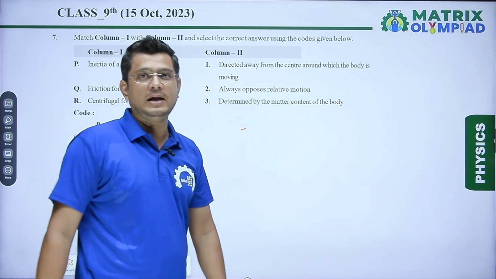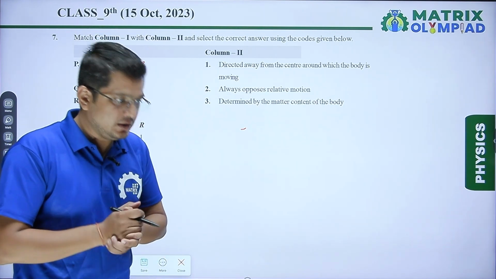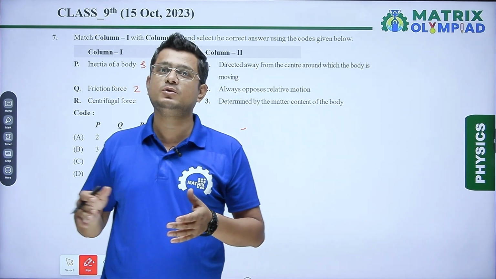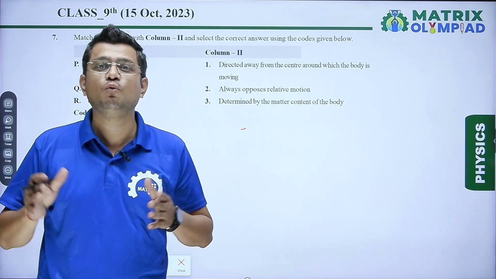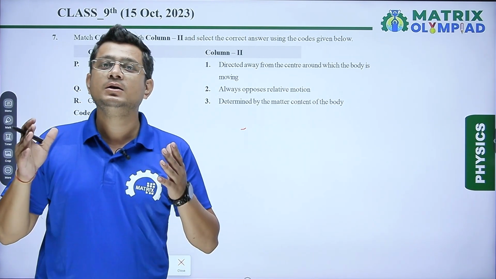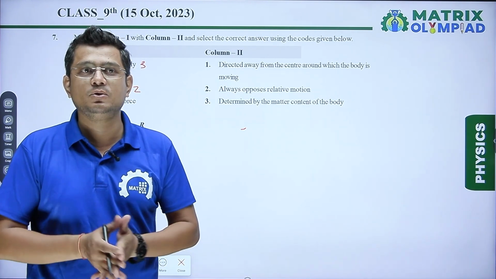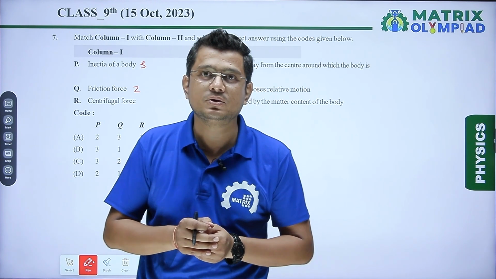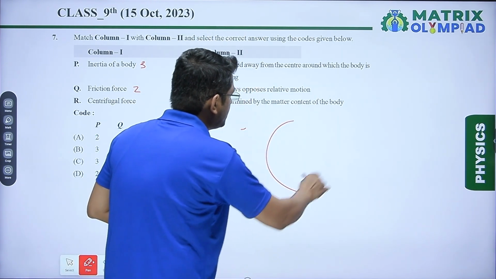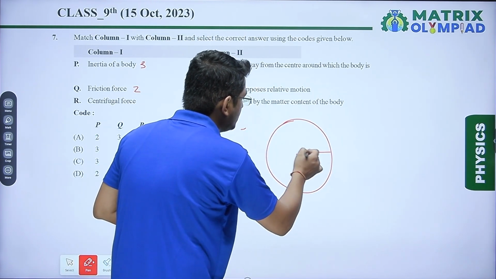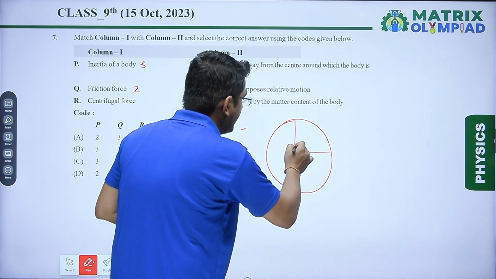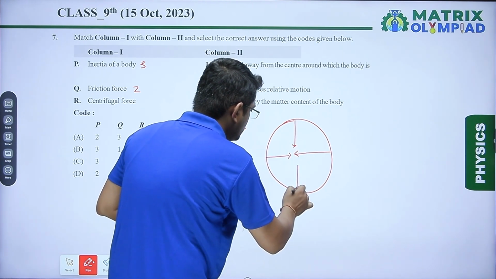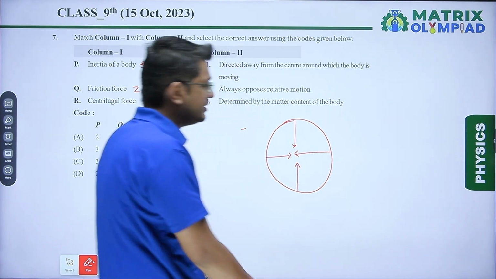Centrifugal force. For this I would like to tell something. Each and every object in this universe tends to move along a straight line. So if you want to move any object in a circular path or uniform circular motion, a special force is required, which is known as centripetal force. The direction of centripetal force is always toward the center of the circular path and along the radius. So if this is centripetal force, what is centrifugal force?